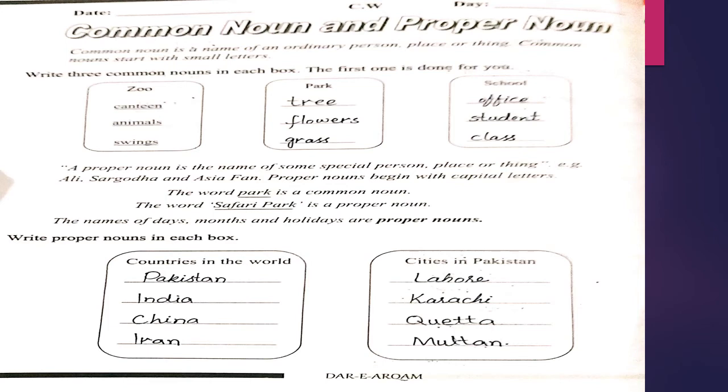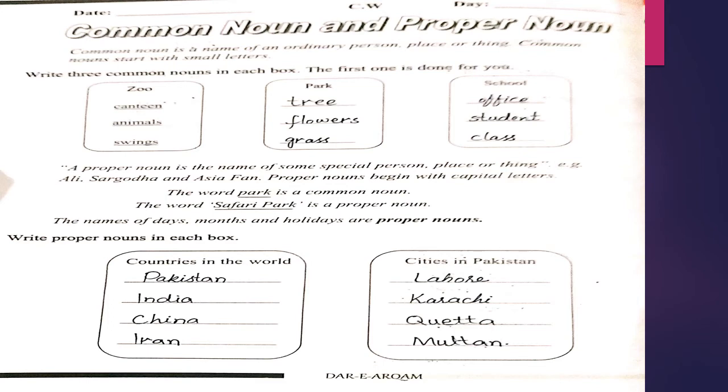The first one is done for you. Let's move toward the next box which is about park. Here you have to write 3 nouns which are tree, flowers and grass. Keep in mind that every common noun must start with small letters. Next column is about school, and three common nouns for school are office, student, and class.